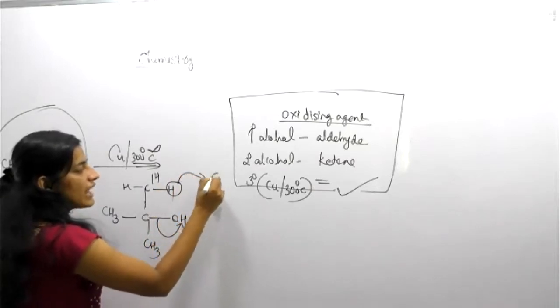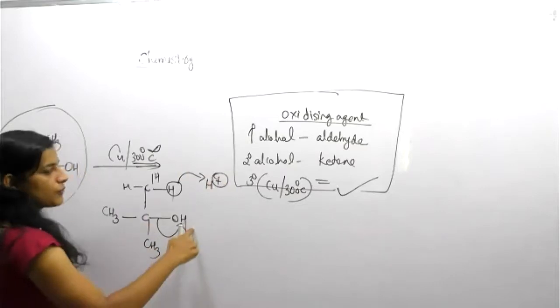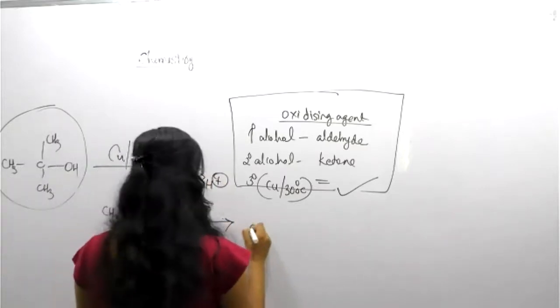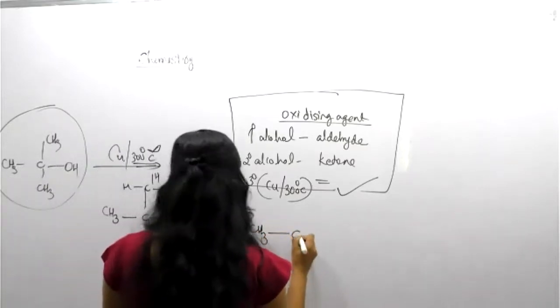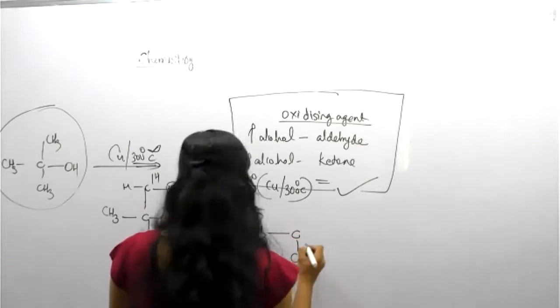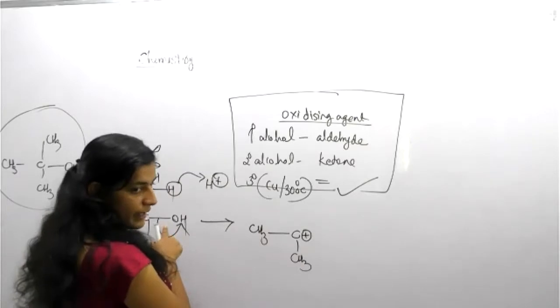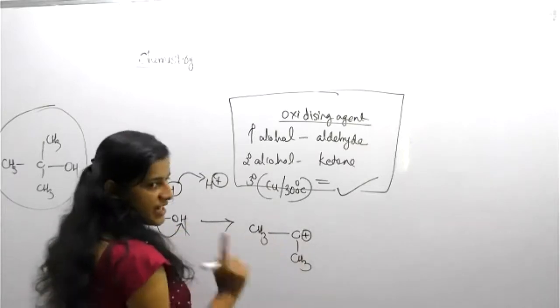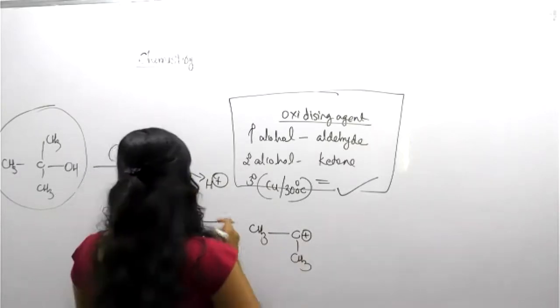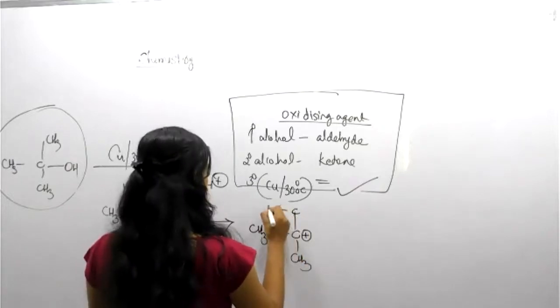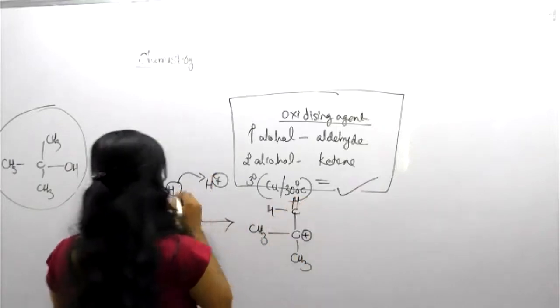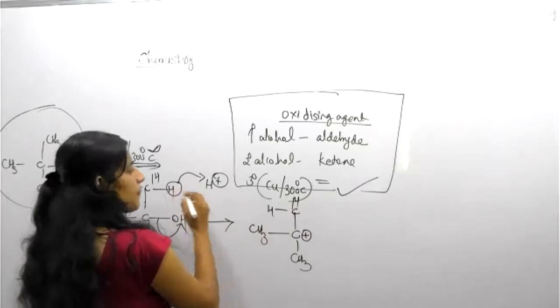H plus only is eliminated. So after this removal, what happened here? CH3, CH3. Here a positive charge will remain because a complete bond is eliminated. Positive charge indicates deficiency of a bond. Then for the upper one, H is there. Here only the proton is eliminated. The bond is still there.